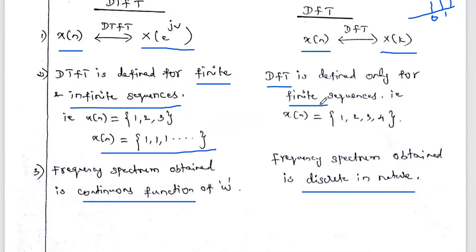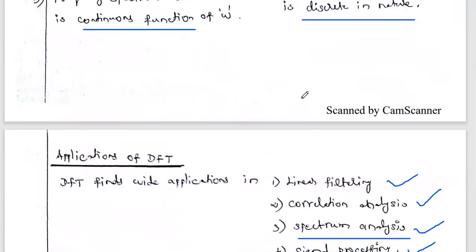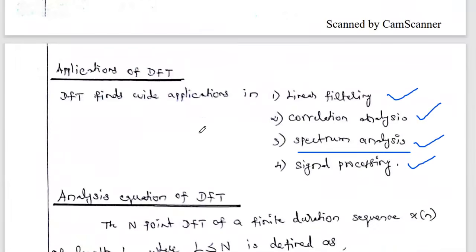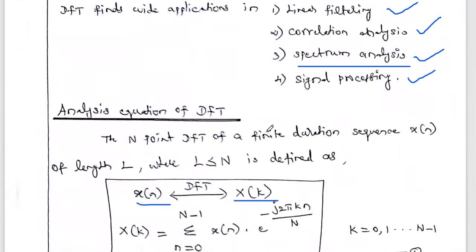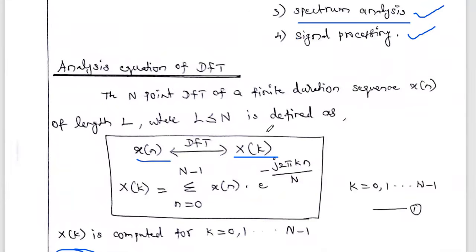So for a finite number of samples only we have to use the DFT. For finite input samples, the output of the DFT is also finite. That is, if you give 8 inputs, we will get 8 different outputs. That 8 we generally mention as an N-point DFT.